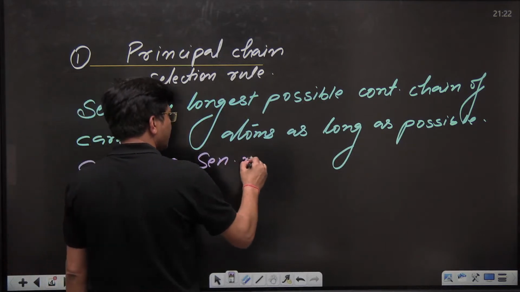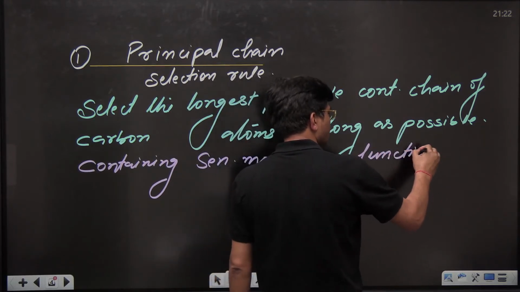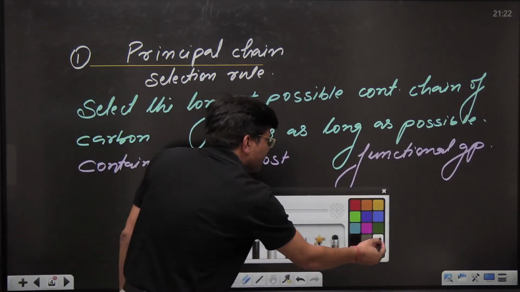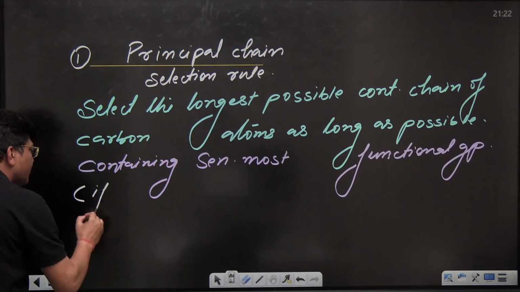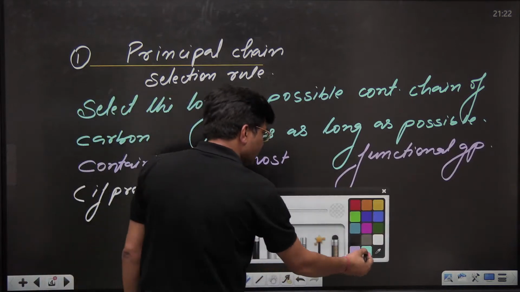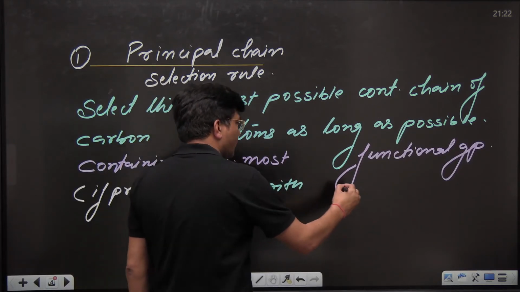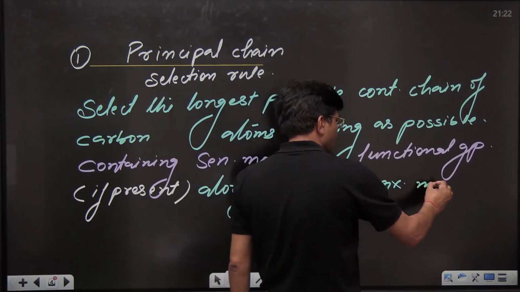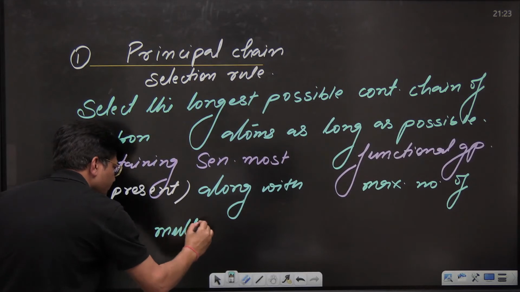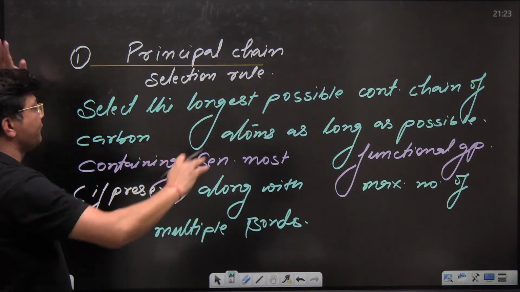So containing senior most functional group, if present. If it is absent, then you can't count it. So if present, along with maximum number of multiple bonds. Kids, this is the first rule.